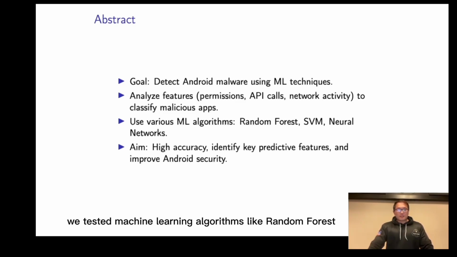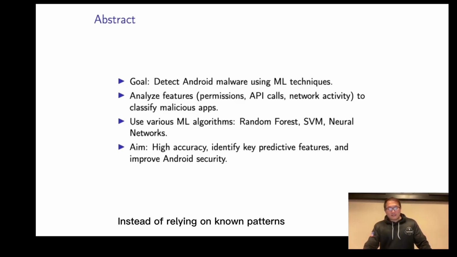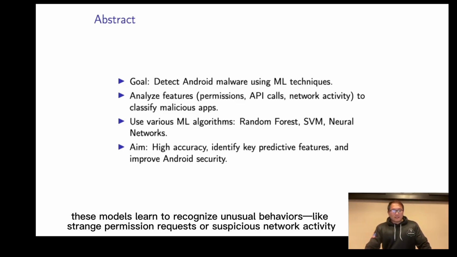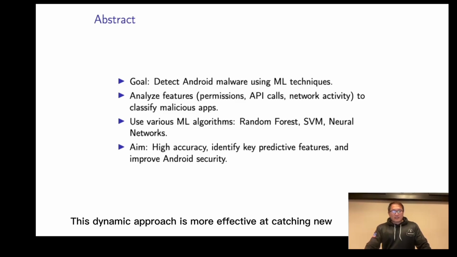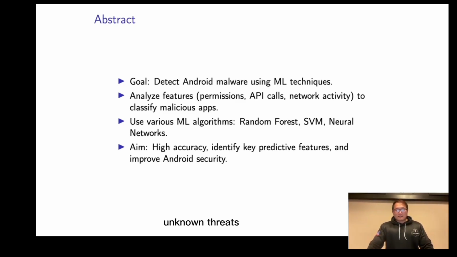In our project, we test machine learning algorithms like random forest, neural network, and convolutional neural network to detect malware. Instead of relying on known patterns, these models learn to recognize unusual behaviors like strange permission requests or suspicious network activity. This dynamic approach is more effective at catching new unknown threats.